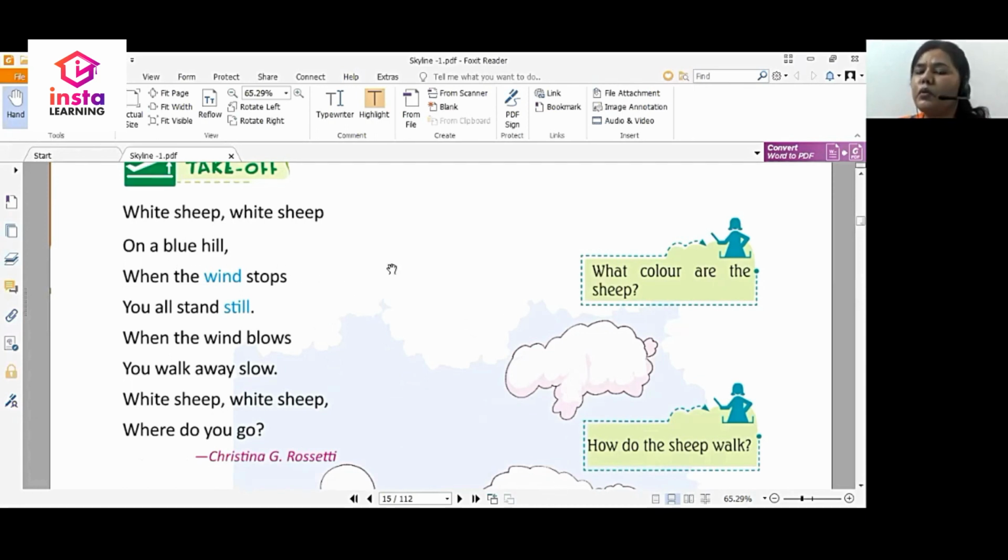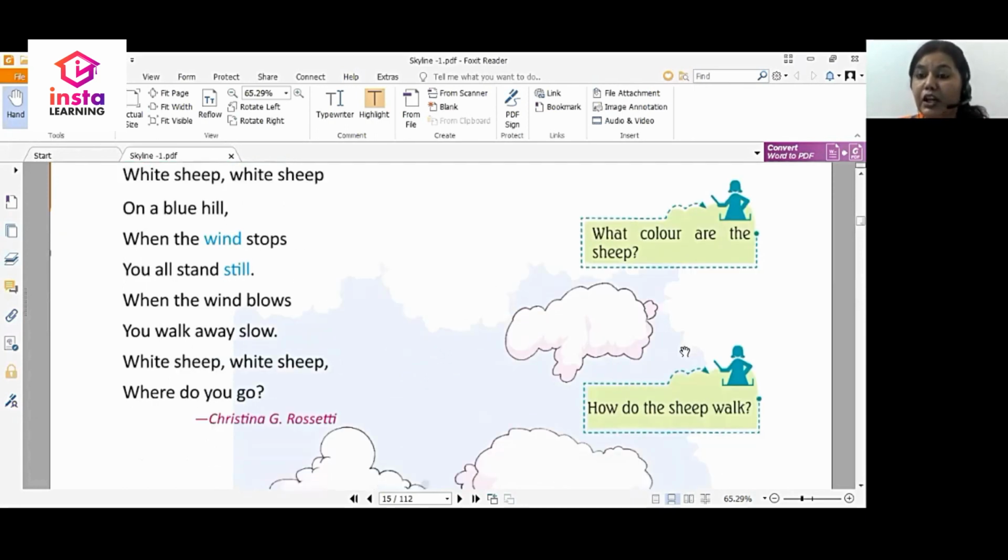What does on a blue hill mean here? Is there a hill? No, it is referring to the sky. So the poet is talking to these sheep, which is actually the shape of the clouds in the blue sky. Then the poetess says, when the wind stops, you all stand still.